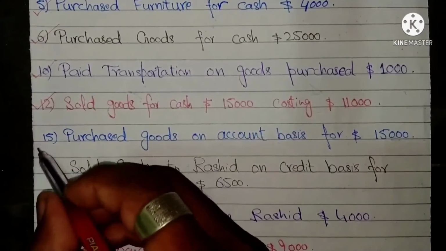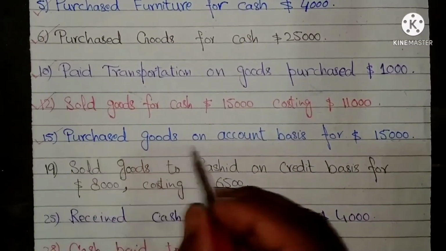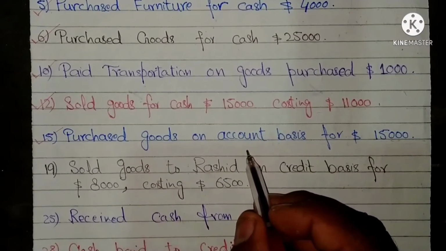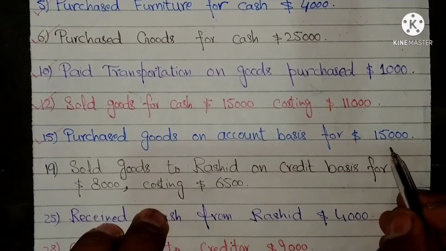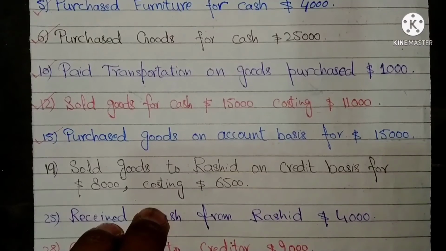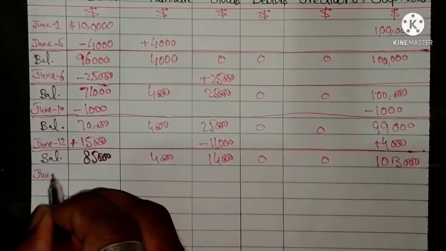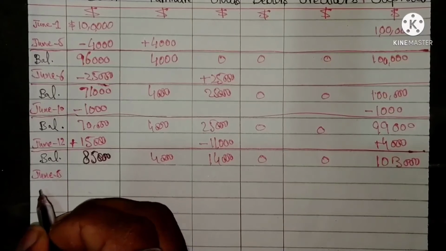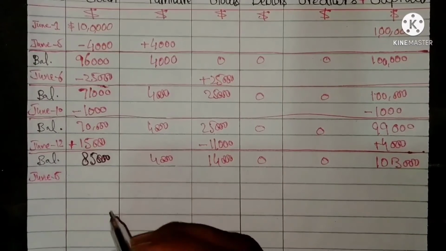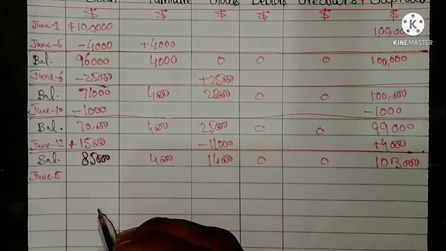Next is purchased goods on account or credit basis for $15,000. On June 15, purchase of goods amounting to $15,000 on credit basis.